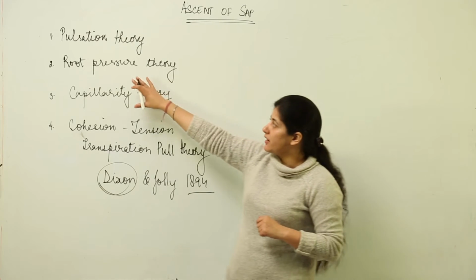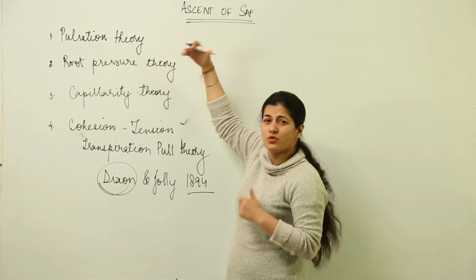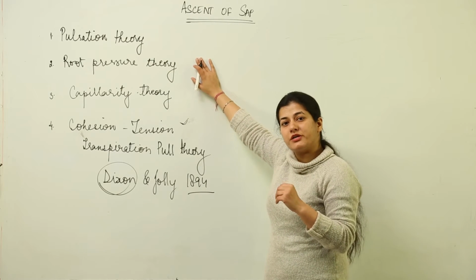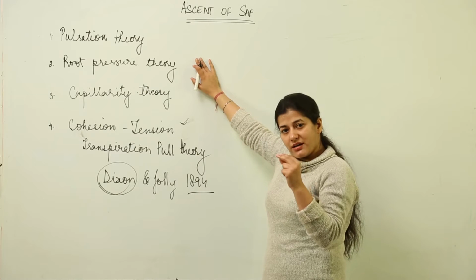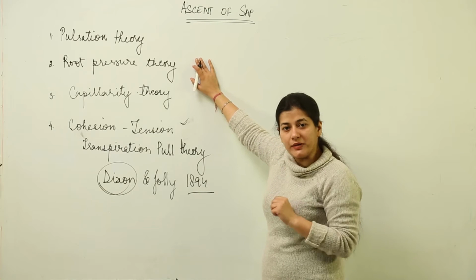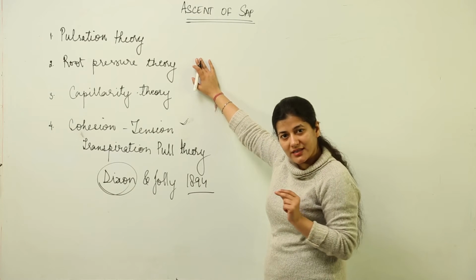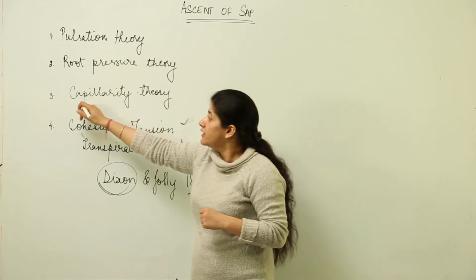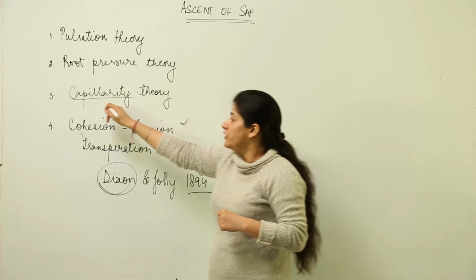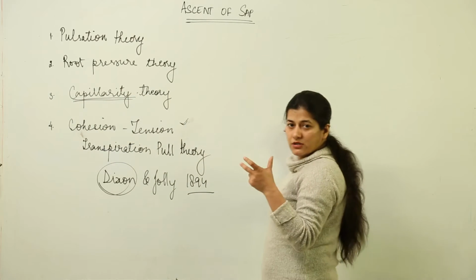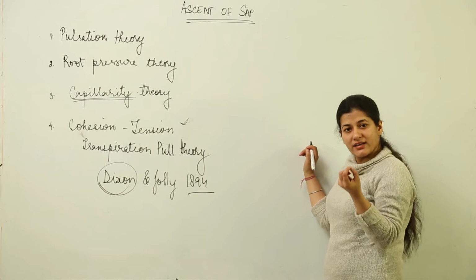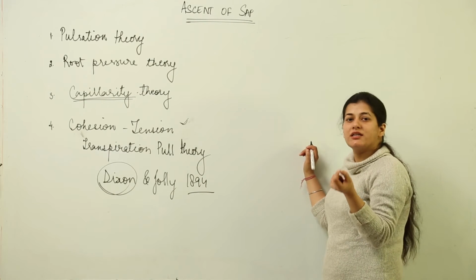We had discussed root pressure theory. Pulsation theory is quite an obsolete one, so we are not going to discuss that. If you can recall, in root pressure theory, we had discussed that there is a positive pressure being exerted by the water column itself inside the root cells. Then came the concept of capillarity. When we talk about the anatomy of the plant, the small cells that form the plant tissue act as tiny tubes which can act as capillaries.